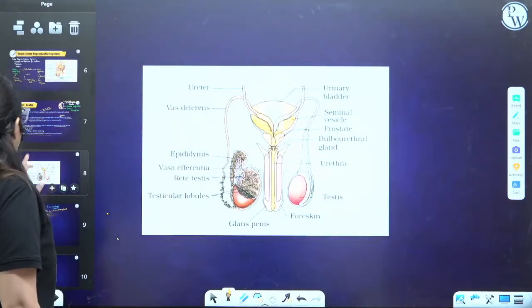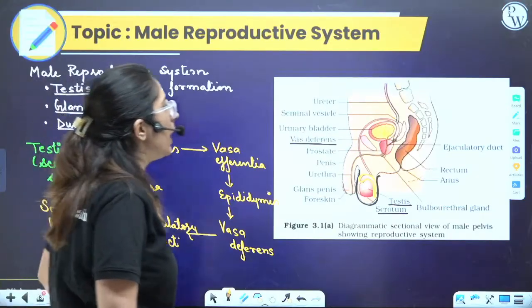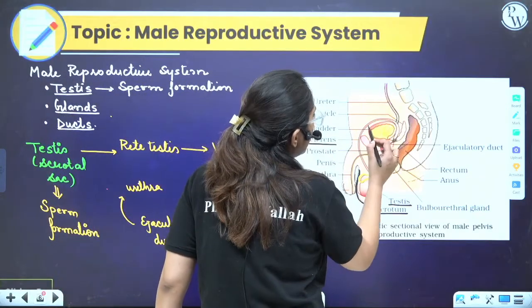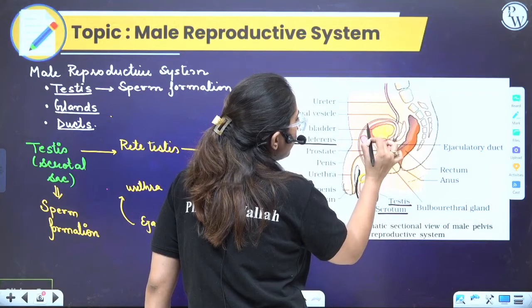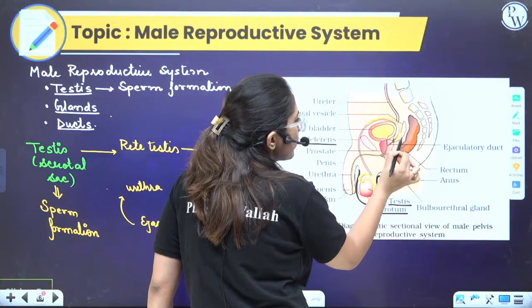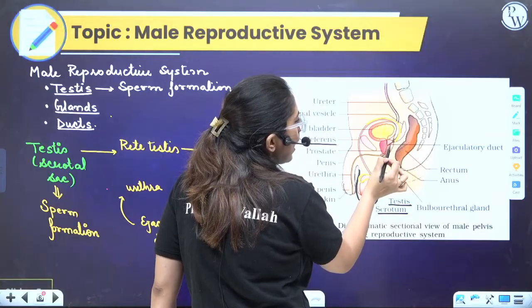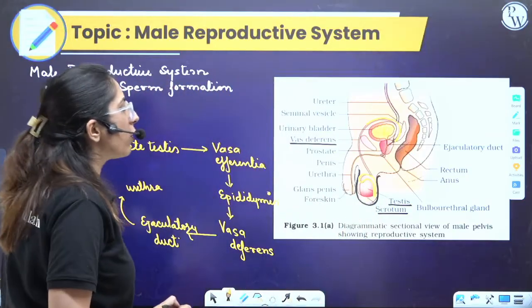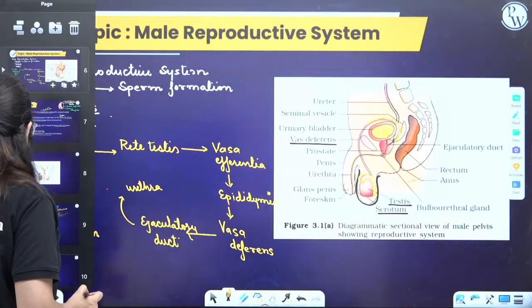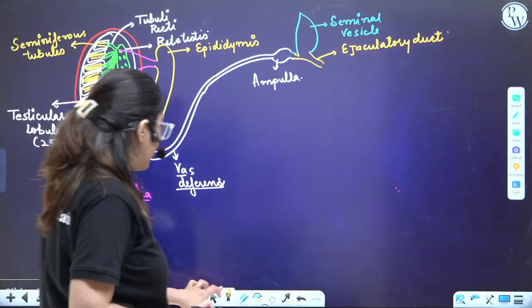You can come to this diagram also. I'll show you here as well. Here, buddies, this is the vas deferens coming. Here the seminal vesicles are present, and this seminal vesicle ultimately opens into the ejaculatory duct. Clear?